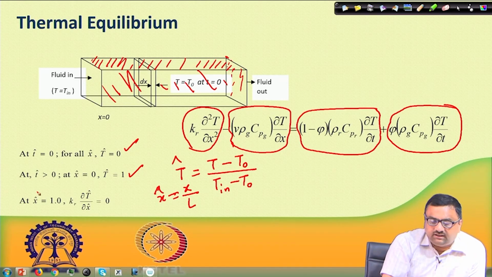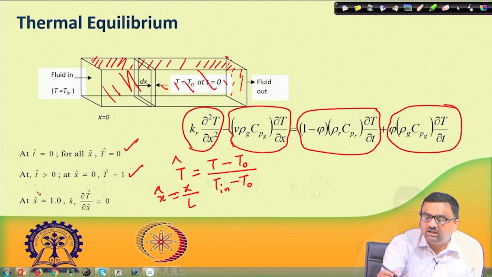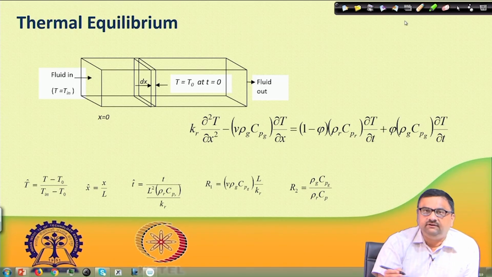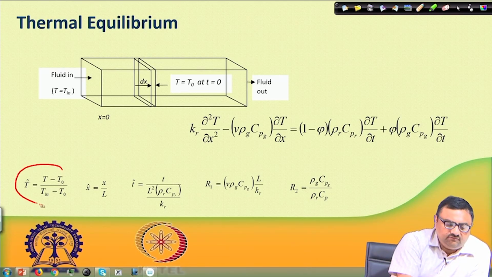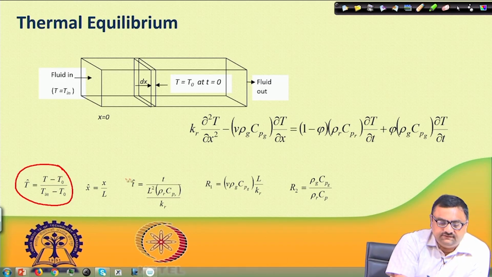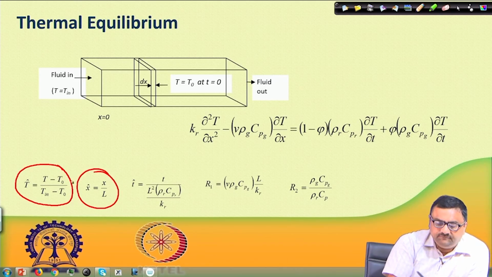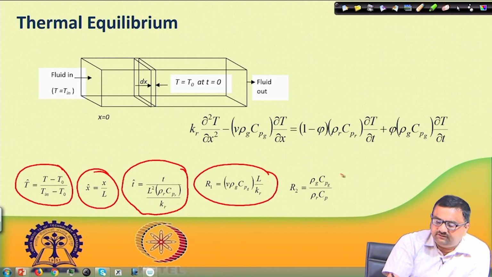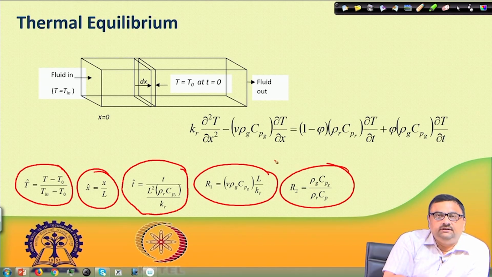Now if we look at how the solutions are, this is how this was made dimensionless. I have it in this slide. You can see T hat is equal to T minus T 0 by T in minus T 0, and x hat equal to x by L. Time was also made dimensionless, and this is the actual time divided by some quantity, the way you can make dimensionless time. These are some of the parameters, and so this equation can be written in terms of dimensionless parameters.